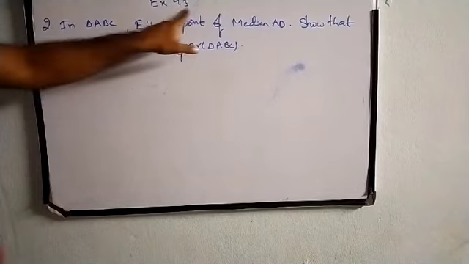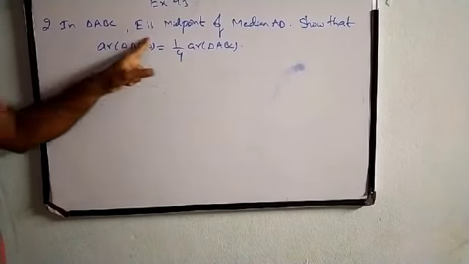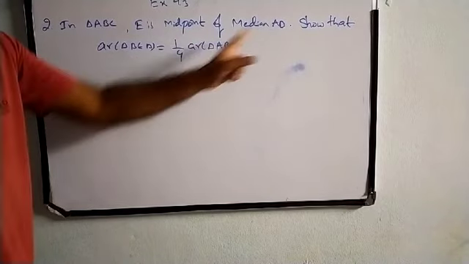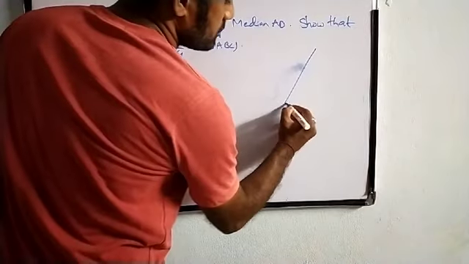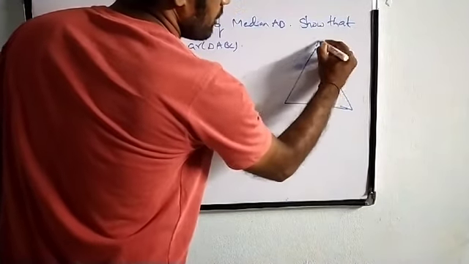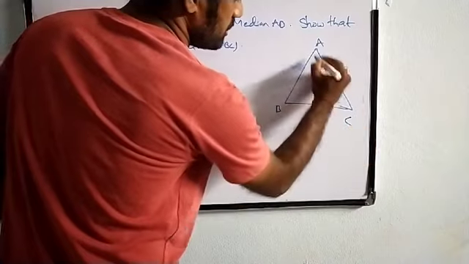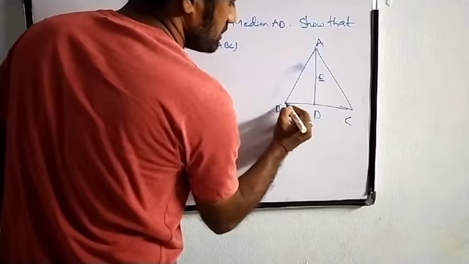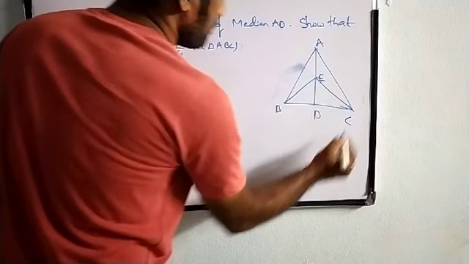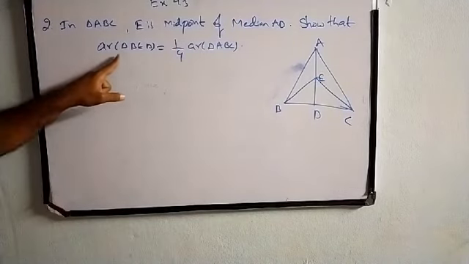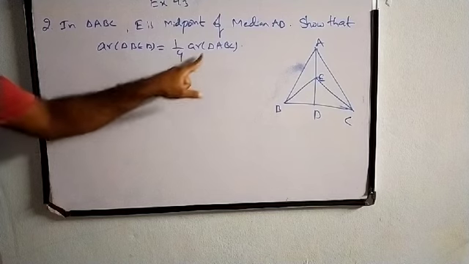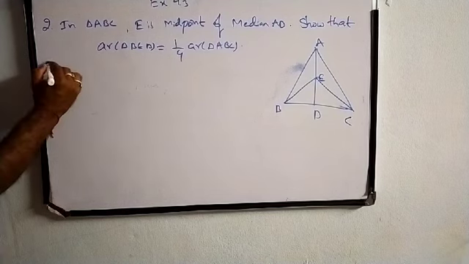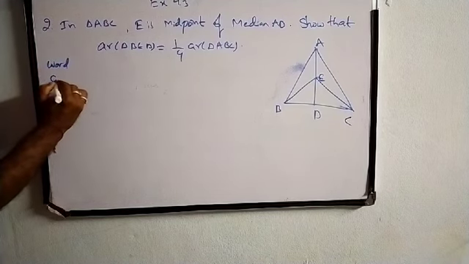Now let us see exercise 9.3 second question. In triangle ABC, E is the midpoint of median AD. So the same figure, A, B, C, AD is the median and E is the midpoint this time. He is asking that area of triangle BED is equal to 1/4 of area of triangle ABC, that we need to prove. So let us start doing the solution.